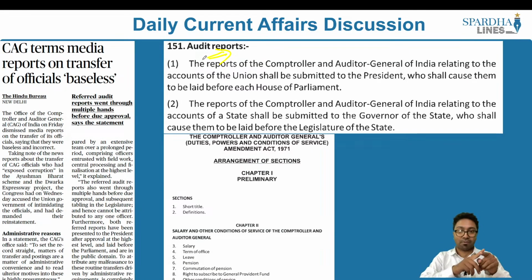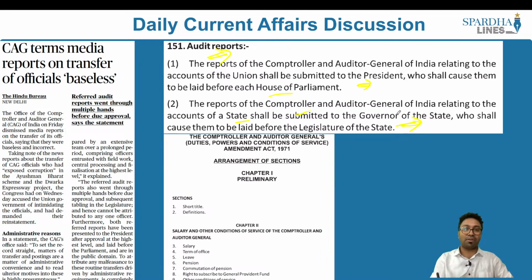Does it speak about the powers? No. This ultimately means that the reports of the Comptroller and Auditor General of India relating to the accounts of the Union shall be submitted to the President. Whom is it submitted to? It is not to the Parliament, remember. It is submitted to the President, who shall cause them to be laid before each house of the Parliament. The reports of the Comptroller and Auditor General of India relating to the accounts of a state shall be submitted to the Governor of the state, who shall cause them to be laid before the legislature of the state.